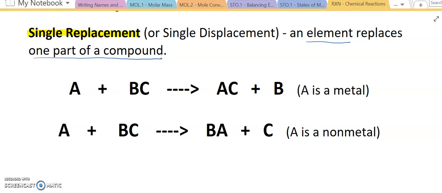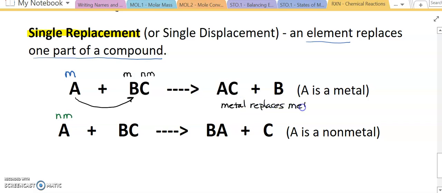Now, this is really going to depend because I can have a metal element or I can do this with a non-metal element, and it looks a little bit different when I take a look at my products. If this is reacting with an ionic compound, it is always made with a metal, and that metal is always listed first, paired with a non-metal. And so if I have a metal replacing, a metal replaces metal, and in that case, I'm going to end up with a new compound.